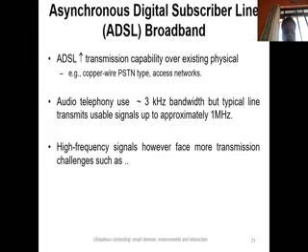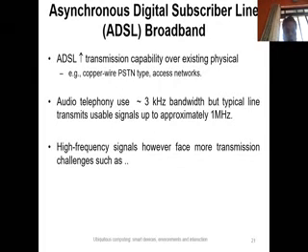Okay, so high frequency signals are transmitted using ADSL broadband, and I will tell you what its frequency is. Its frequency is about 3 kilohertz bandwidth. So at a frequency of 3 kilohertz, it transmits its signal. To transmit the higher capacity signal, the ADSL broadband is used.